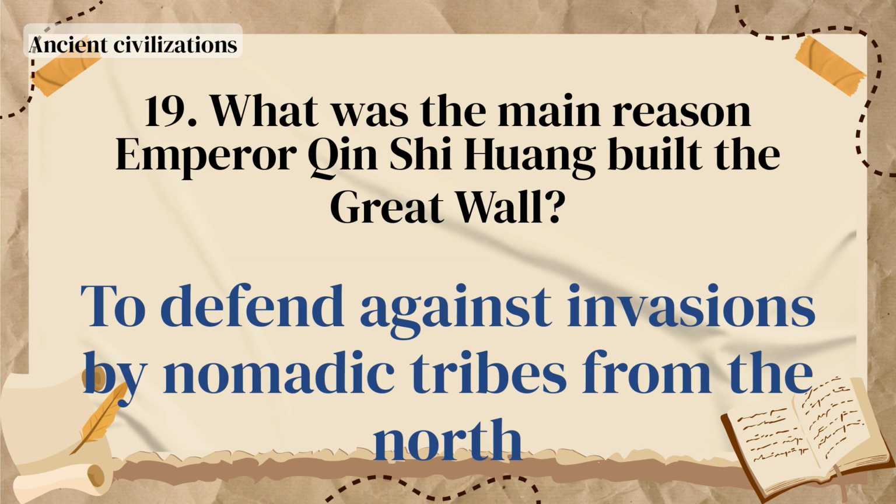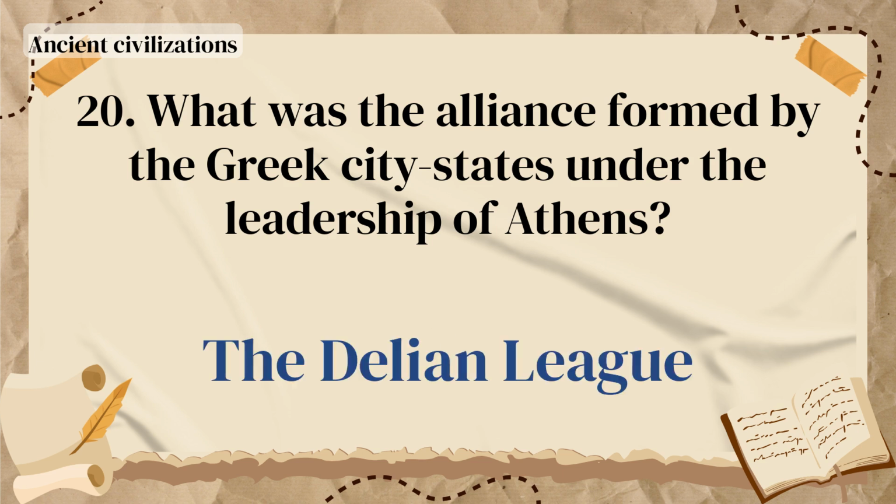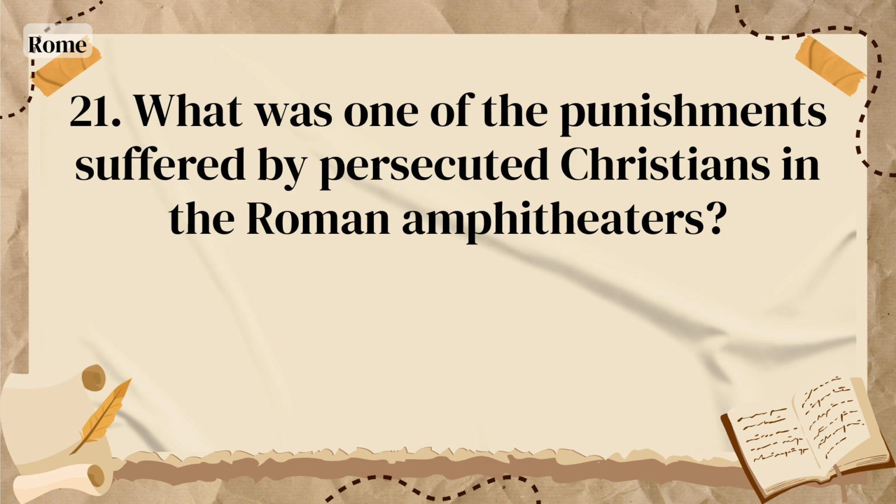To defend against invasions by nomadic tribes from the north. What was the alliance formed by the Greek city-states under the leadership of Athens? The Delian League.